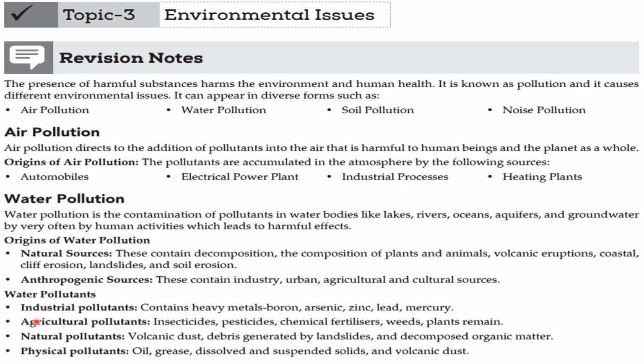Water pollution. Industrial pollutants contain heavy metal, boron, arsenic, zinc, lead, mercury. Agriculture pollutant: insecticide, pesticide, chemical fertilizer, weeds, plant remain. Natural pollution: volcanic dust, debris generated by landslide and decomposed organic matter. Physical pollution: oil, grease, dissolved and suspended solids, and volcanic dust.